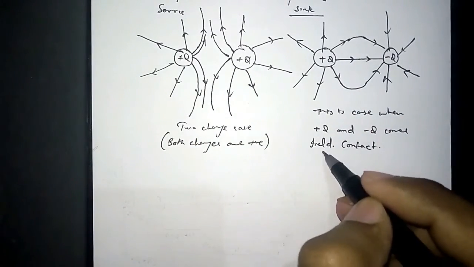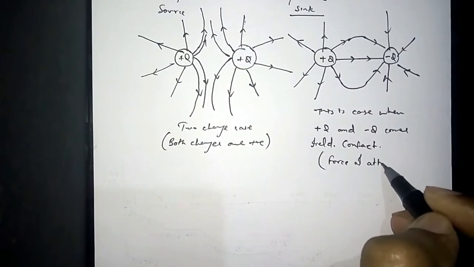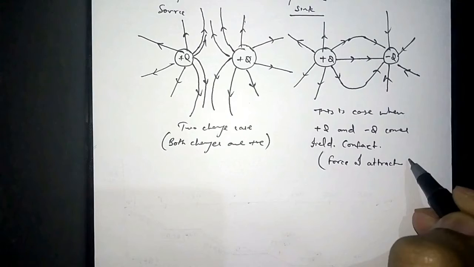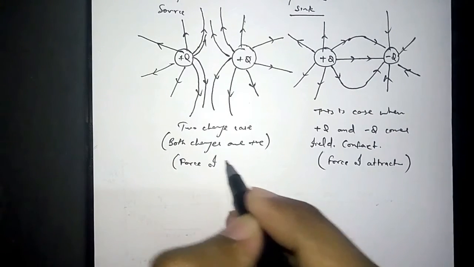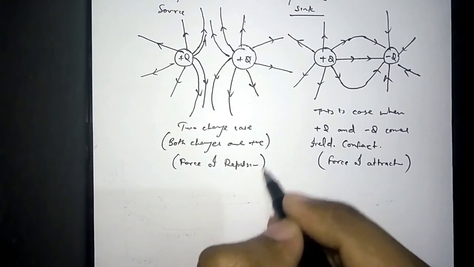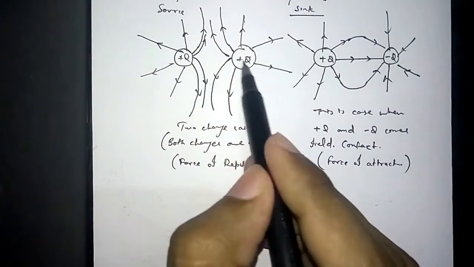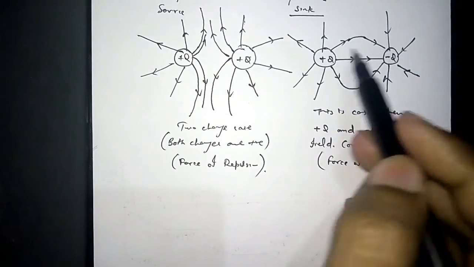So here force of attraction, and here force of repulsion. Because these both charges are positive, here negative and positive, so this will attract.